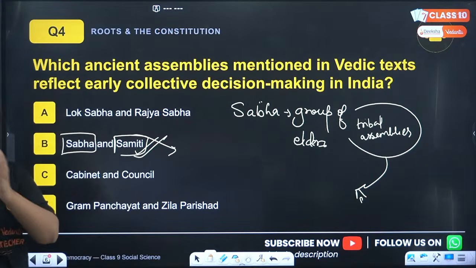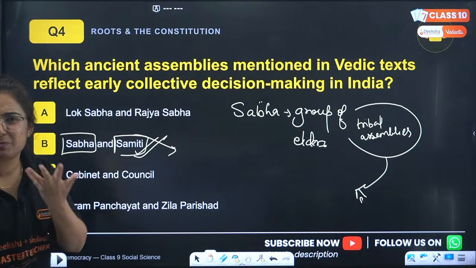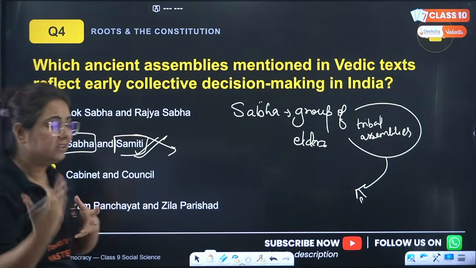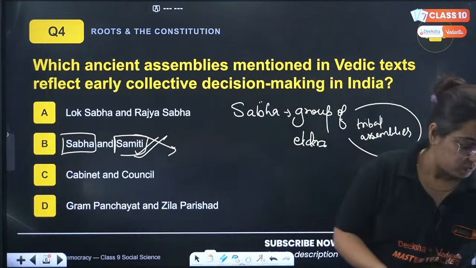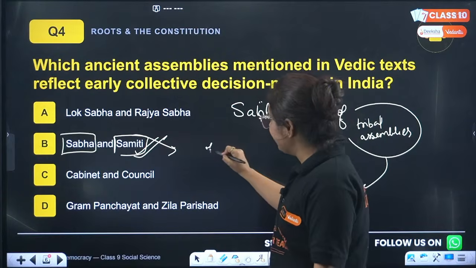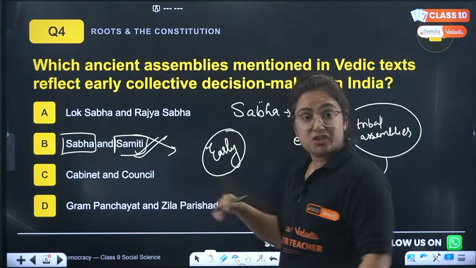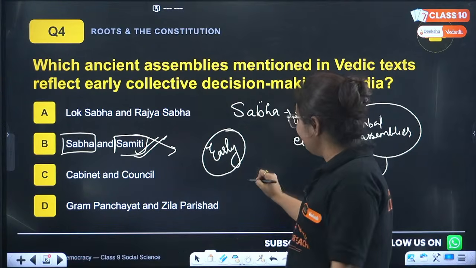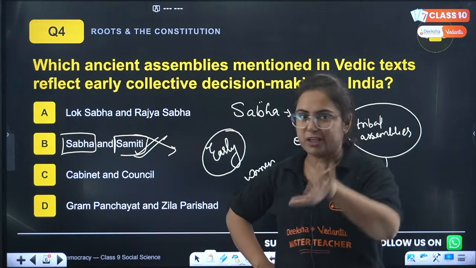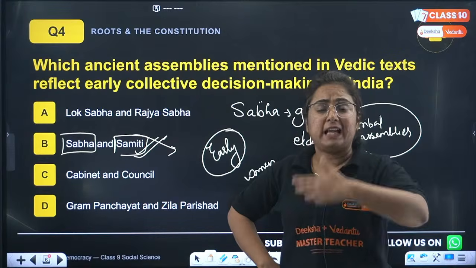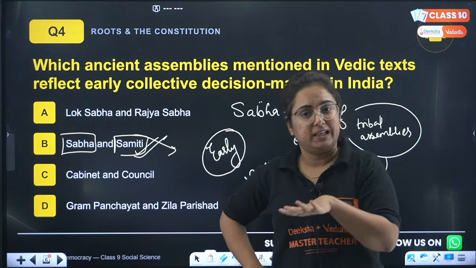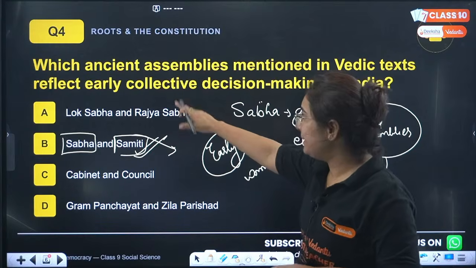Samiti was also a group of rich people, like big peasants and businessmen in the society, which had a say in the decision making of the ruler. Even in the early Vedic society, pay attention to this, women participated in the Sabha and Samiti. However, in the later Vedic period, the participation of women dropped, and the egalitarian status in the society dropped day by day. So the correct answer to this question is B, Sabha and Samiti.